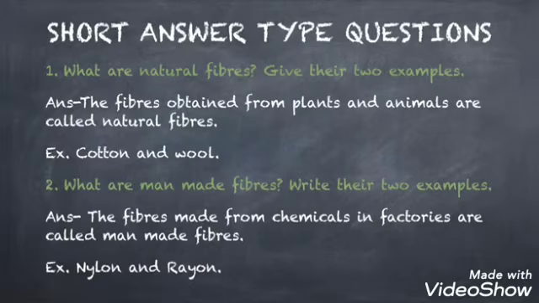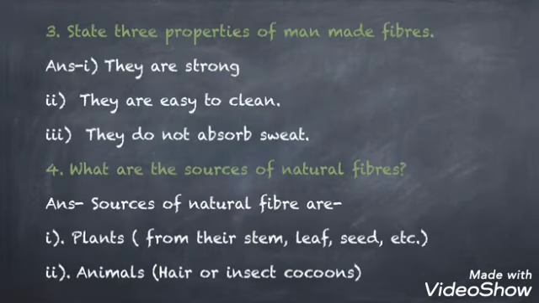Let's see the third question. State three properties of man-made fibers. So here are the three properties. The first one is they are very strong. They are easy to clean. They do not absorb sweat.